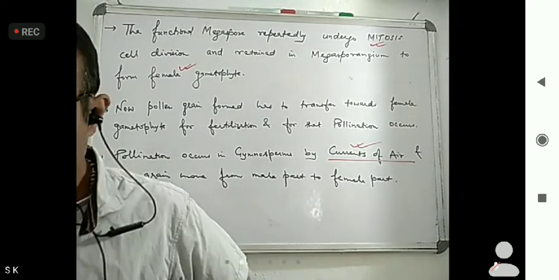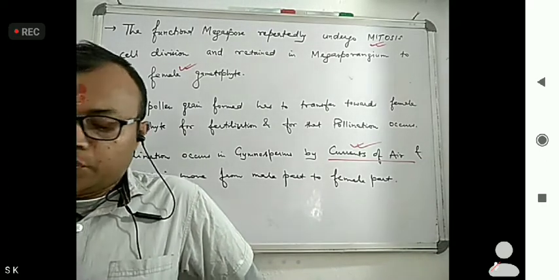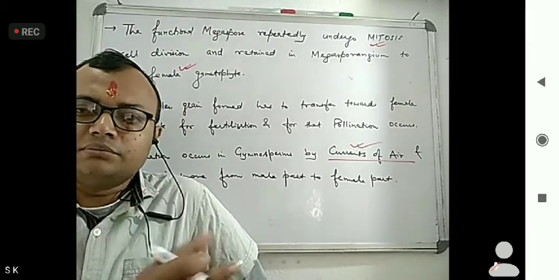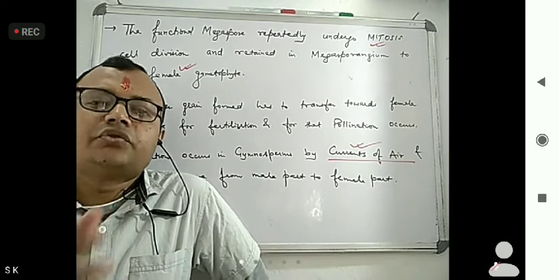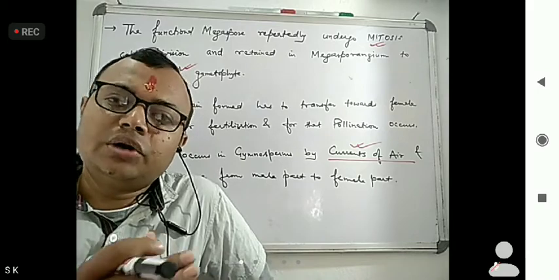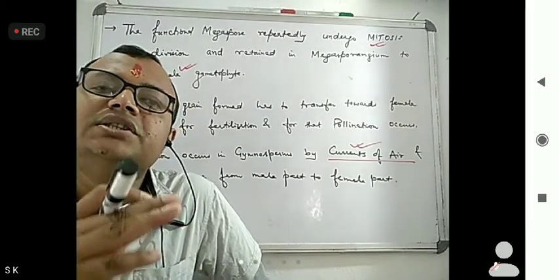Okay, now fertilization occurs. They come close to each other, then fertilization occurs, and fertilization of gametes forms the zygote.